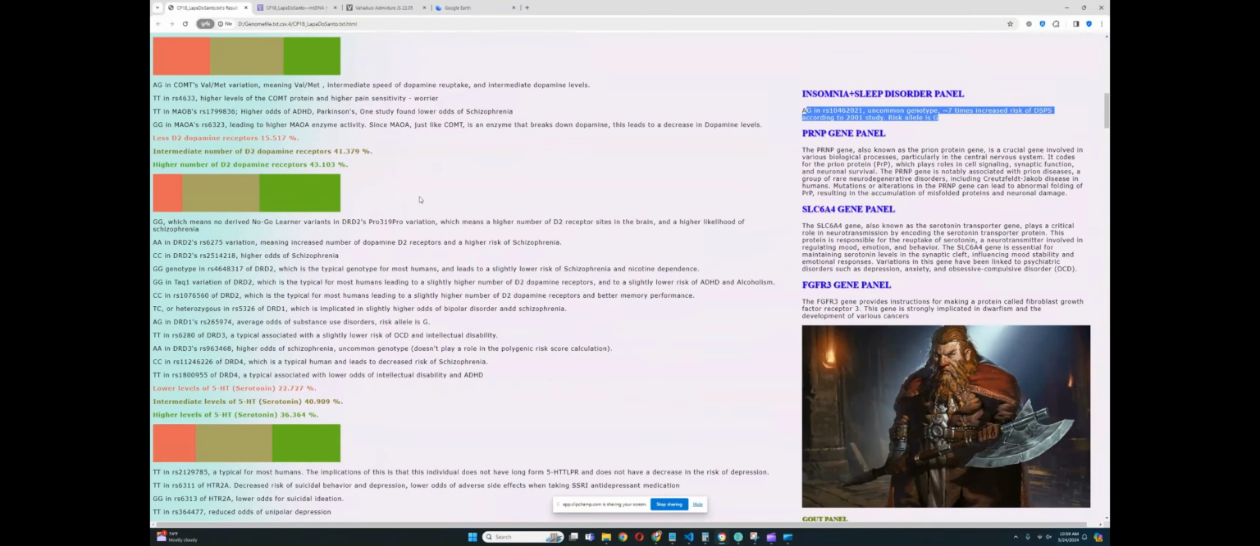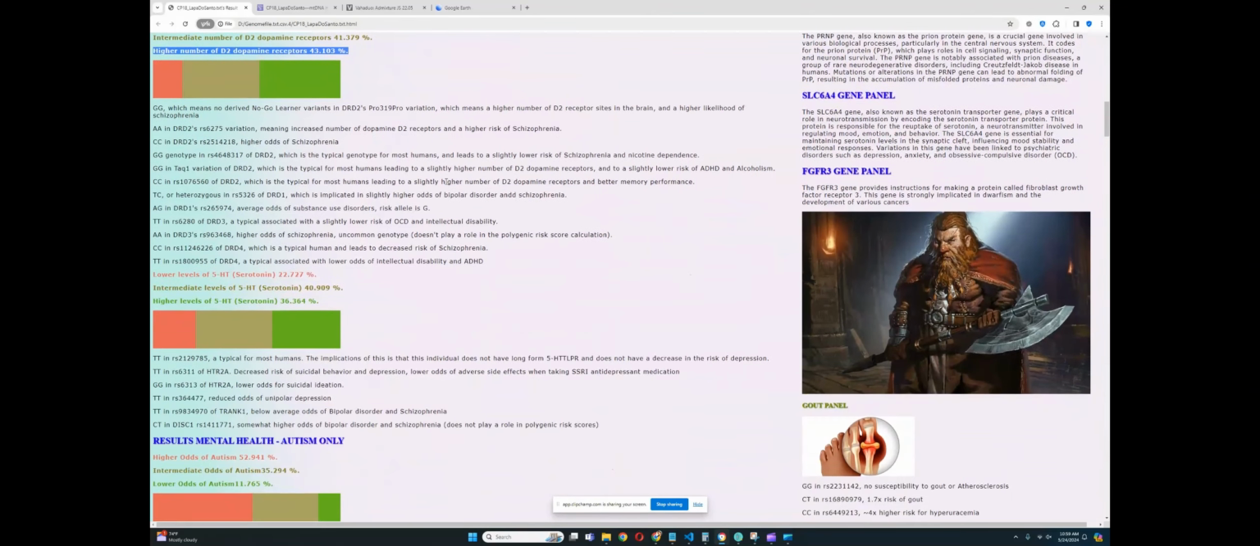When it comes to DRD2 and dopamine D2 receptors, he's got a predisposition to a higher number of dopamine D2 receptor sites in the brain, which has some implications in the risk of bipolar and schizophrenia, which does sort of explain the score for bipolar and schizophrenia. For 5-HT and serotonin, looks like he has a predisposition to intermediate levels of 5-HT and serotonin.